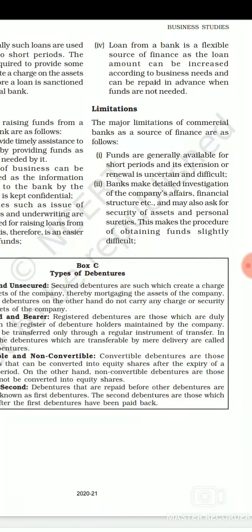The first limitation of commercial banks is that funds are generally available for a short period, and extension or renewal is uncertain and difficult. When we talk about commercial banks, on one side they have certain advantages, and on the other side they have drawbacks too. The funds available from a commercial bank are available for a particular period only, which is basically a short period, right? And if we want to extend that period, it is very difficult to extend or renew it.